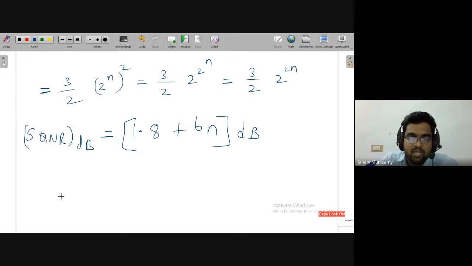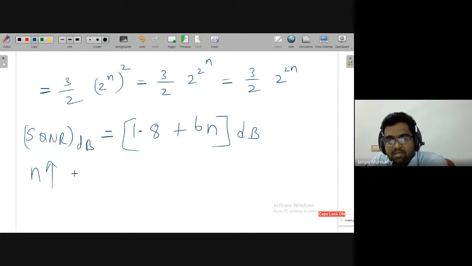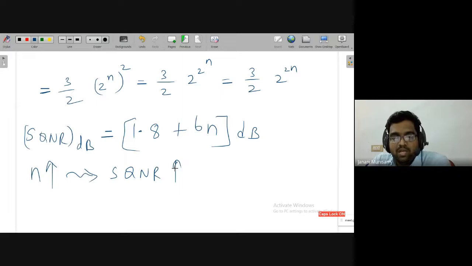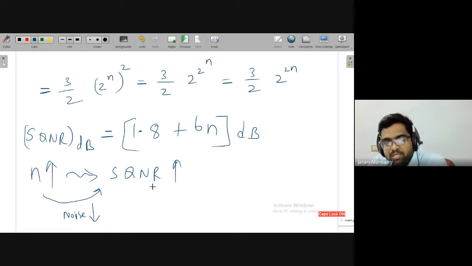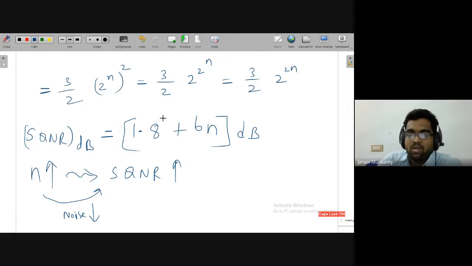Now, what is the observation here? I know when I increase n, clarity will increase. That means when I increase n, here itself it is indicating SQNR is increasing. Signal to noise ratio, I have already said, if signal to noise ratio increases then our communication will be better. Why is it increasing? Because when n is increasing, definitely quantization noise will reduce. Once quantization noise reduces, definitely signal to quantization noise ratio will increase. That is what we see in our final expression, it increases like this.